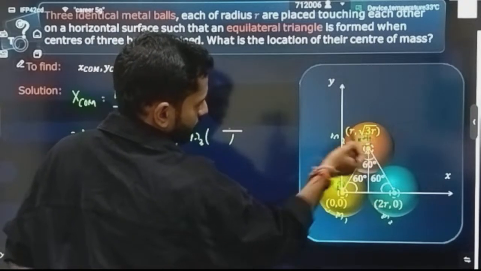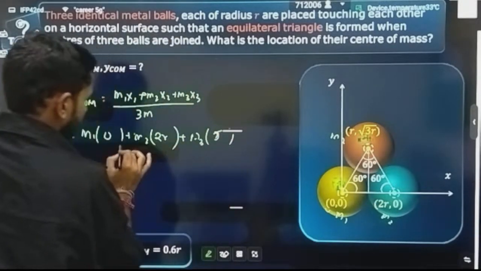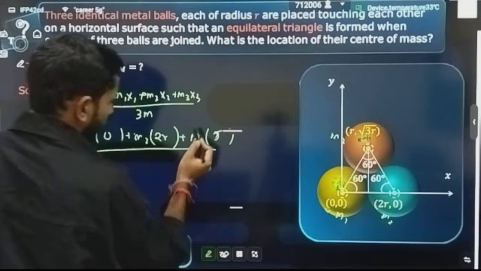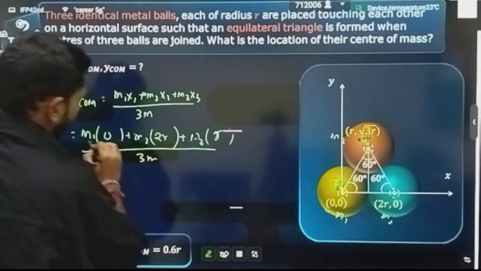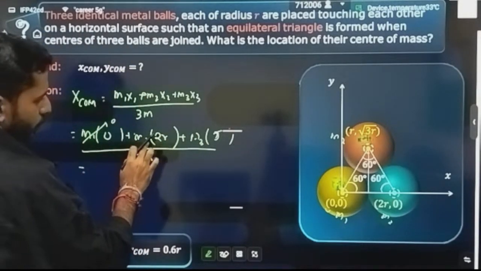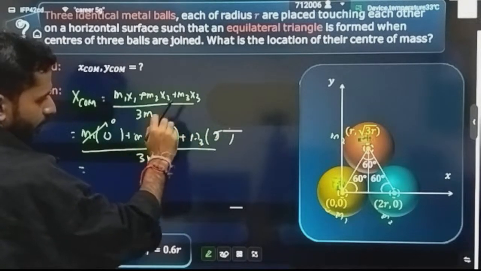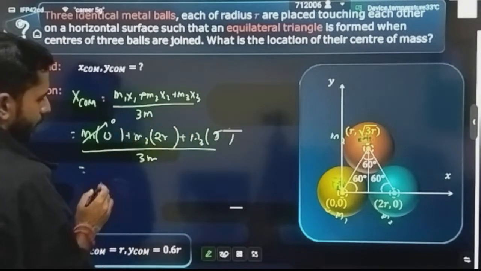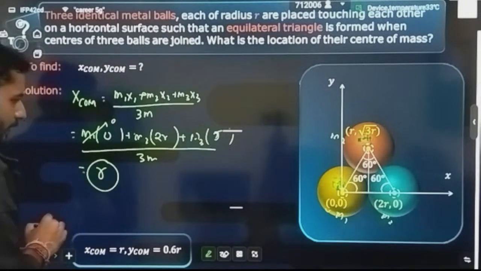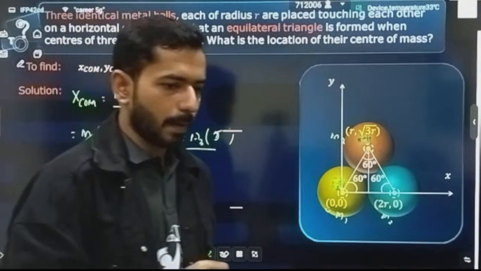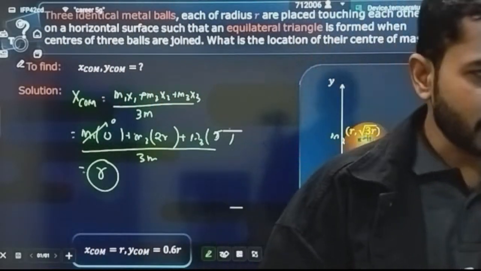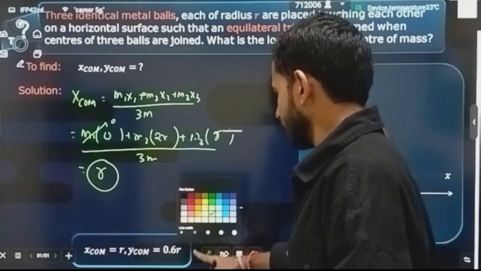Divided by the total mass, 3m. So here it is 0, here it is m into 2r, here it is m into r. That means it will become 3mr. 3mr and 3m cancel. That means the x position of the center of mass is r. Simply we have just put the values. Nothing special that we have done.